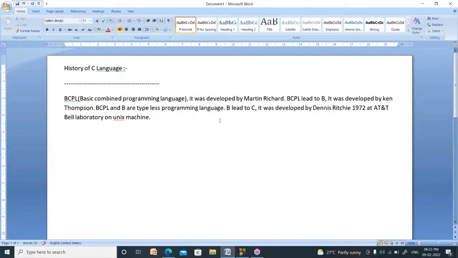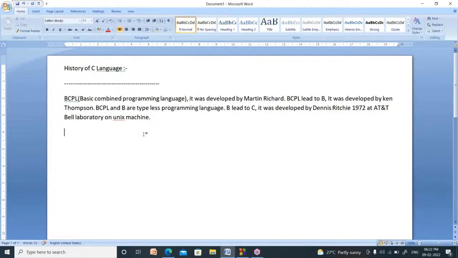From B language, C language was developed by Dennis Ritchie. Actually, BCPL and B are typeless programming languages, meaning there are no data types in them. C is a typed programming language. That means it has data types.